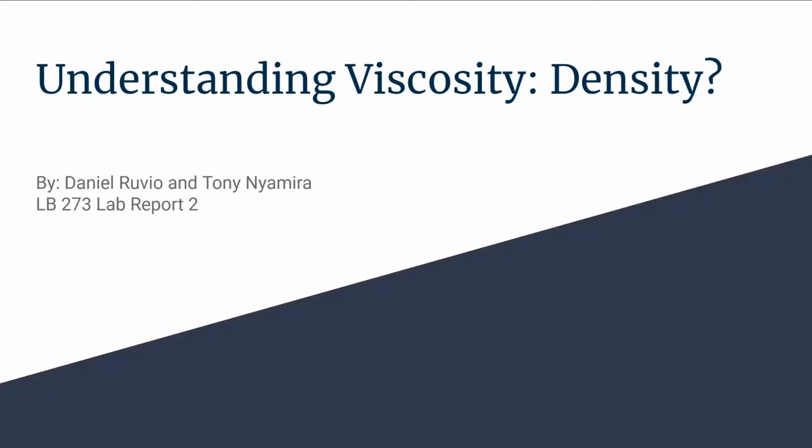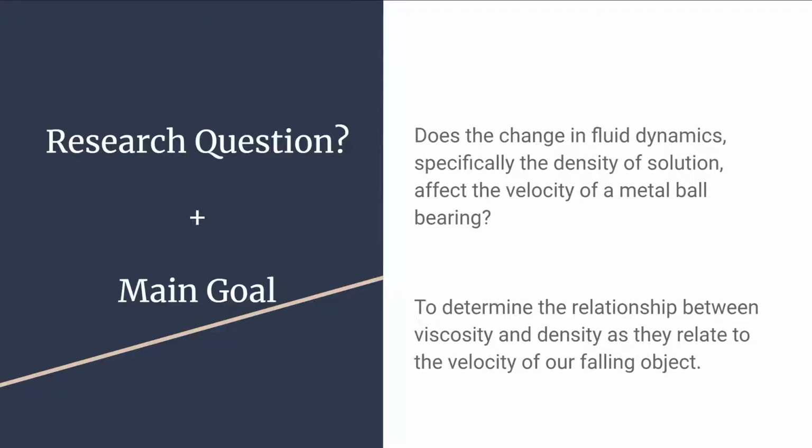For our second lab report, we decided to investigate viscosity. For our research question, we wanted to look at how changing the density of a given solution affects the velocity of our object, which in this case was the metal ball bearing. Our main goal was to determine the relationship between viscosity and different densities and look at the observable trend line.